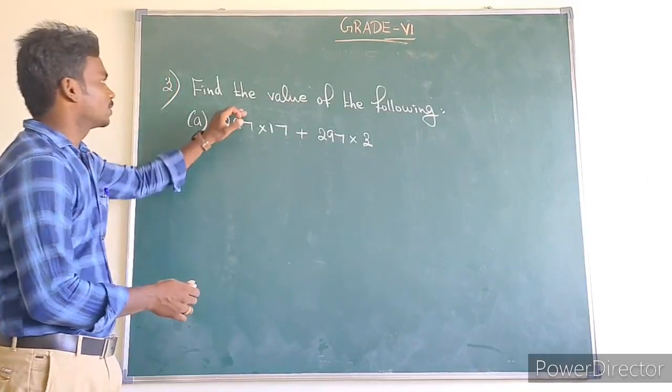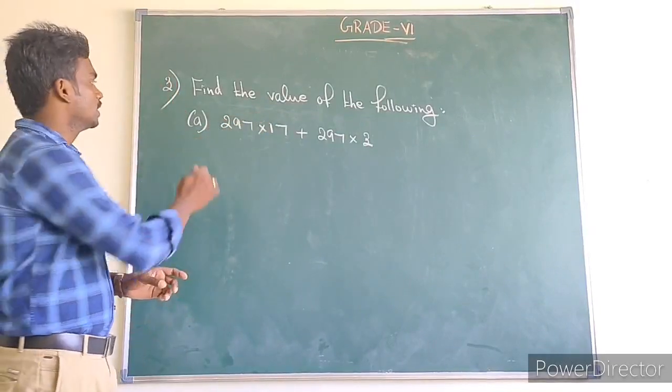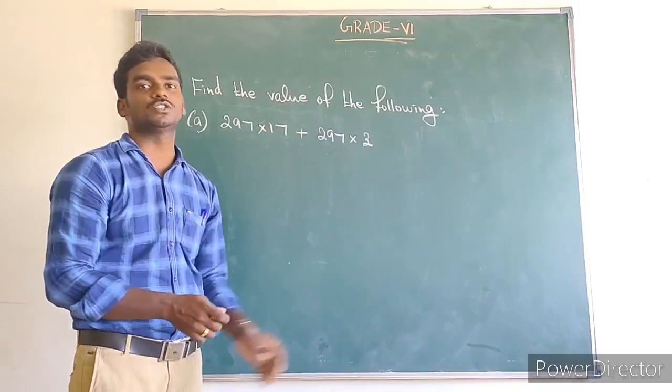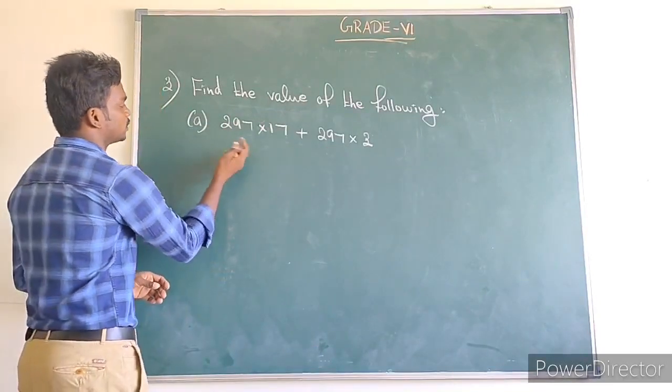Next up, the third question. Find the value of the following. A1: 297 into 17 plus 297 into 3. How to write by using distributive property?